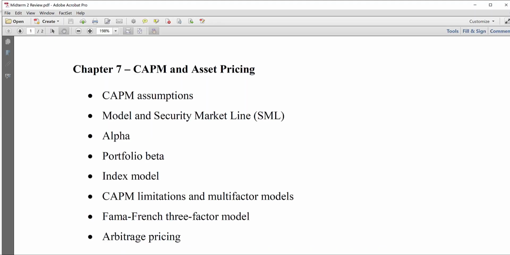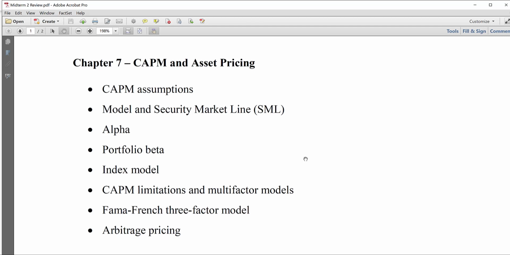Okay. This is the review document that I have prepared. I'm going to post this on Titanium, or actually I'm going to mail this to you. So I'm going to send out an email with all the information about the exam, and I'll attach this review document with highlights from each of the chapters along with that email, so that you have this information. Okay, but I will go over each of these chapters one by one.